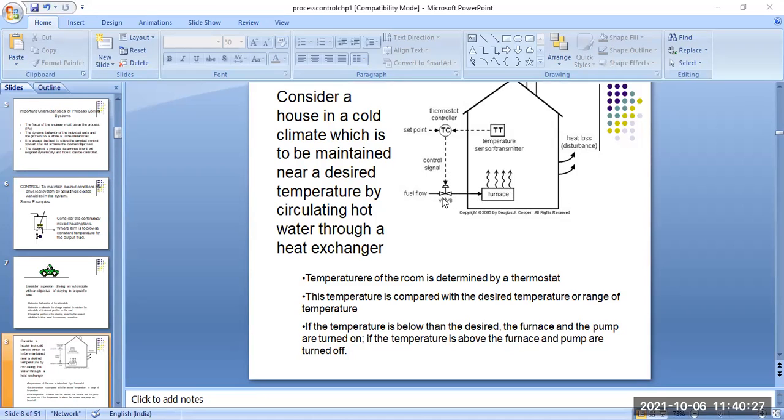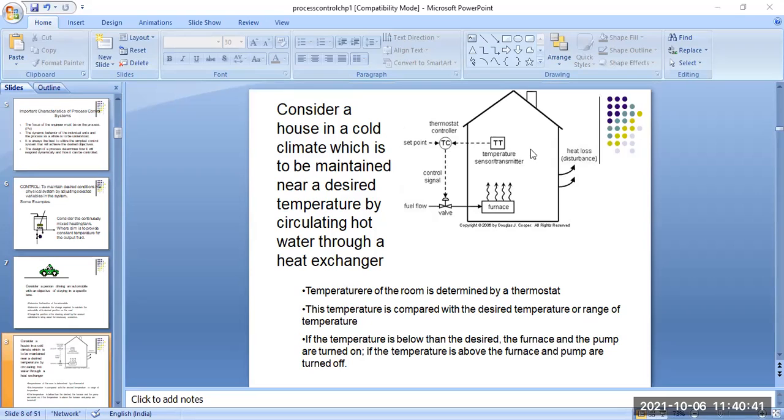Then it is also connected to a set point. This set point means a thermostat controller. This thermostat detects the temperature of this chamber. The set point is a particular value fixed by the user, that is, you select the input temperature for this chamber.